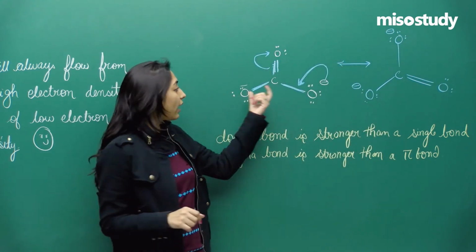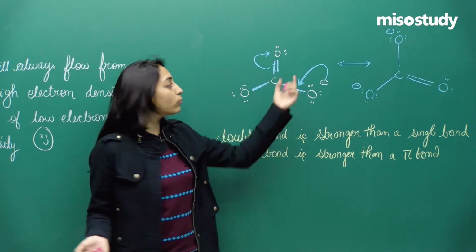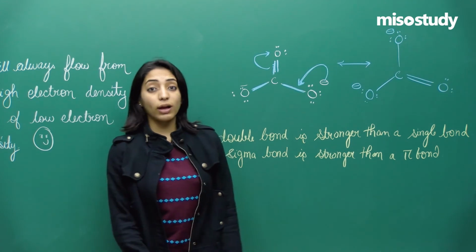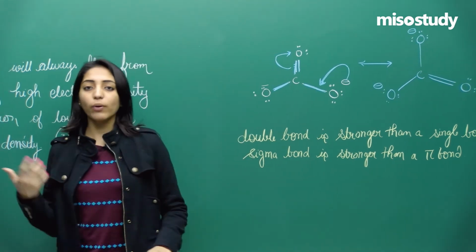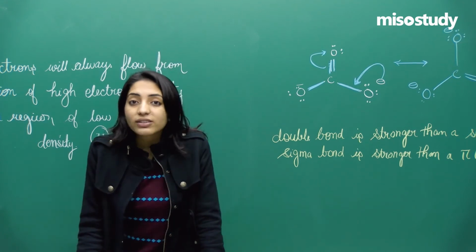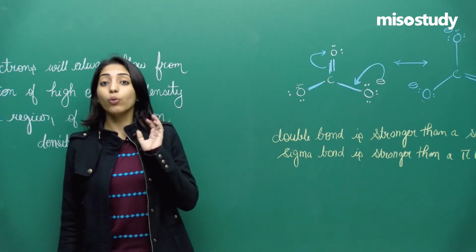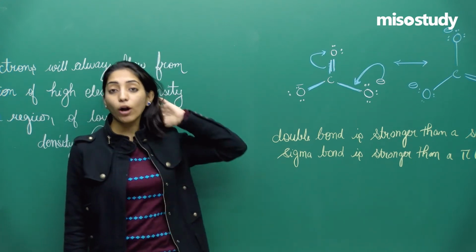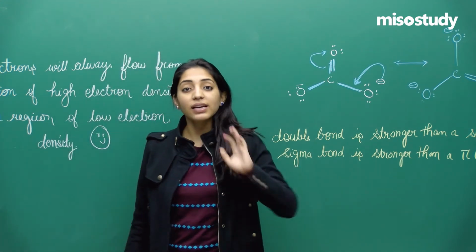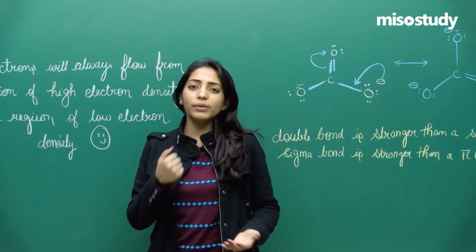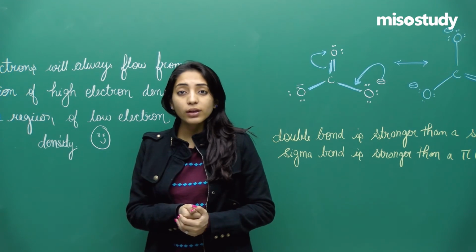If these have a length of, let's say, 2 angstrom, then this should have a length of 1 angstrom. So the final result I should have got should be 1 angstrom, comma 2 angstrom, comma 2 angstrom, right? But no, the final result I was getting was around 1.5 angstrom. How is it possible that the bond length in CO3 2 minus is not equal to that of C double bond O and is not equal to that of C single bond O?